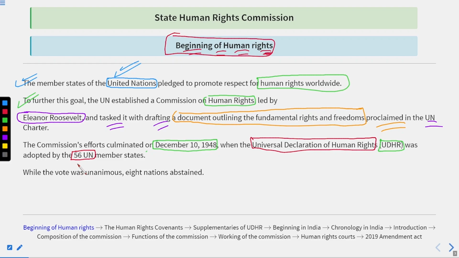56 states that were part of the United Nations accepted this UDHR, the Universal Declaration of Human Rights. While the vote was unanimous, 8 nations abstained. It means that 8 nations were there who abstained, meaning they neither voted in favor nor against. They simply put themselves out during the voting. So that was what happened in the starting.